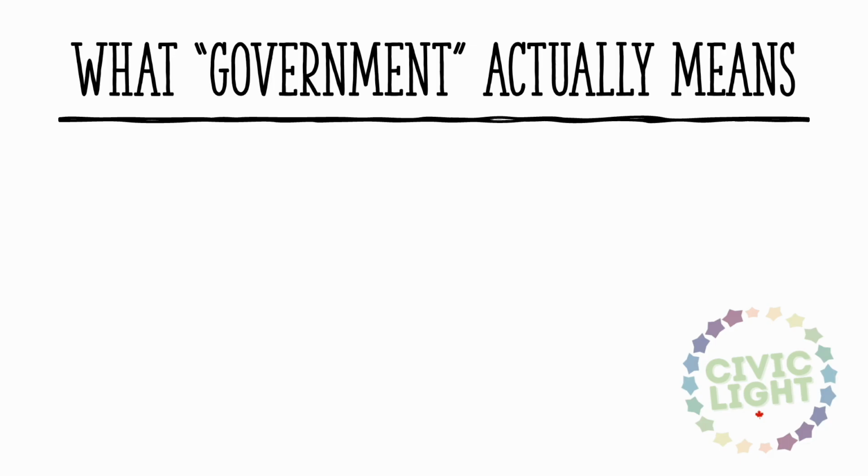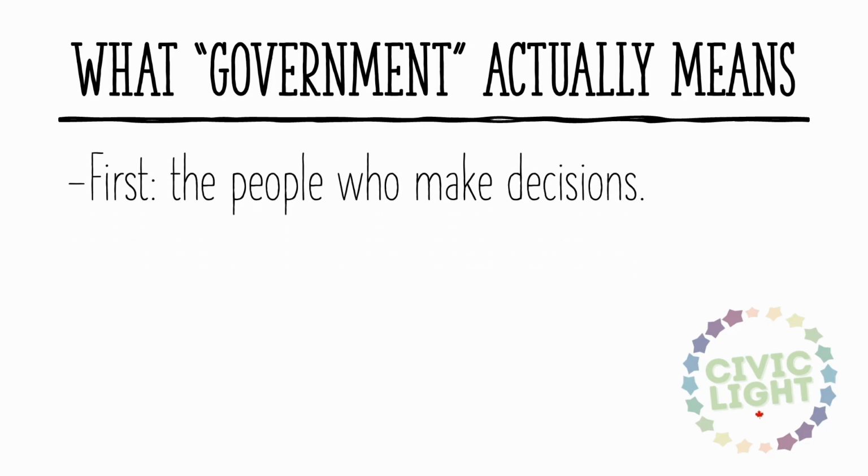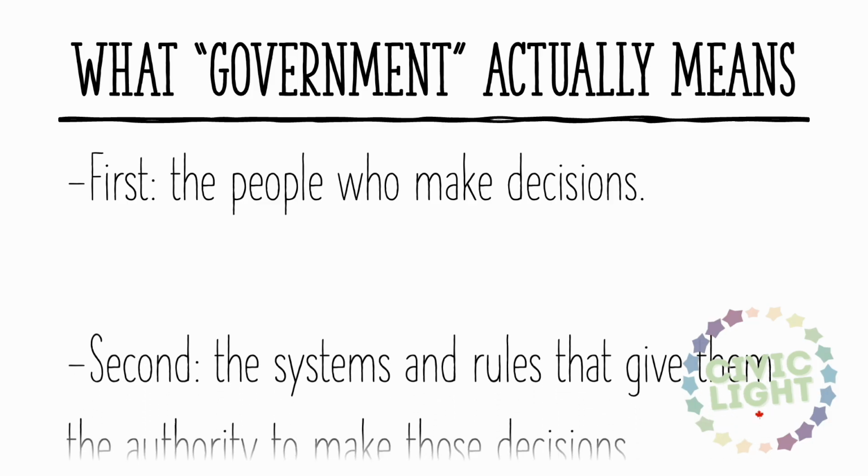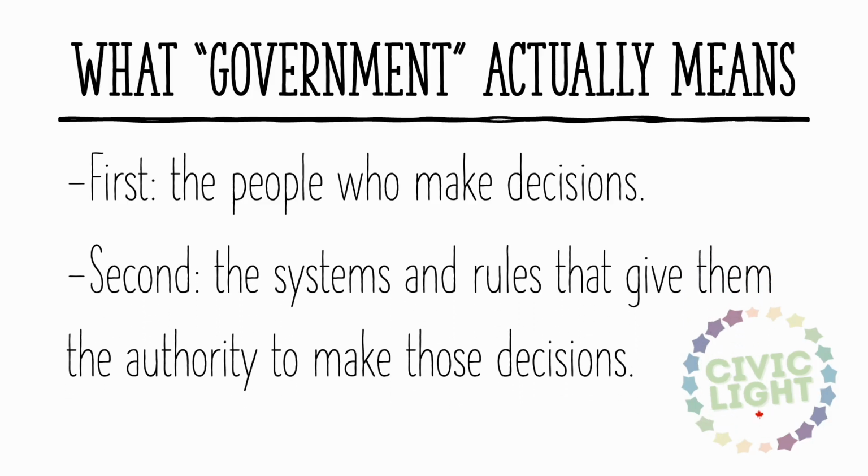When we talk about government, we're really talking about 2 things. First of all, the people who make decisions. And second of all, the systems and rules that give them the authority to make those decisions. A government is not just a person or a political party. It's a structure that allows power to be exercised in an organized and lawful way. In Canada, that structure is based on the Constitution and the legal institutions created under it.